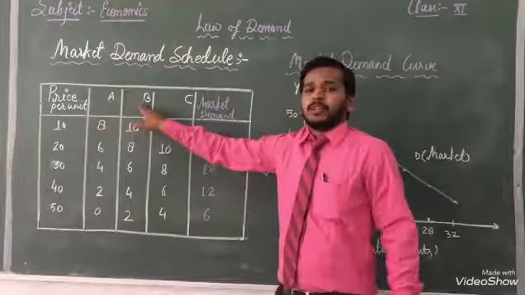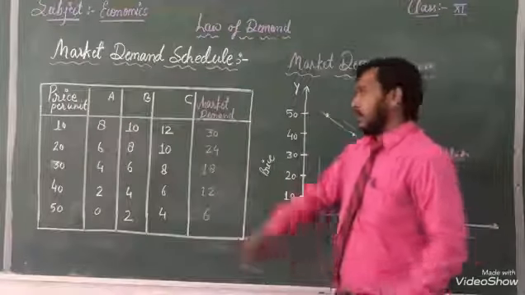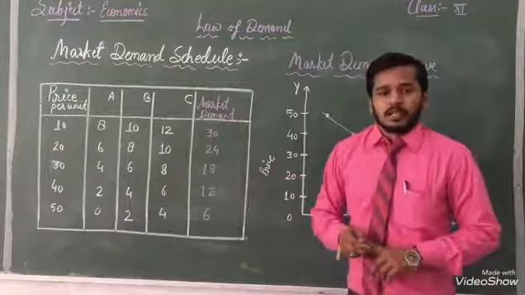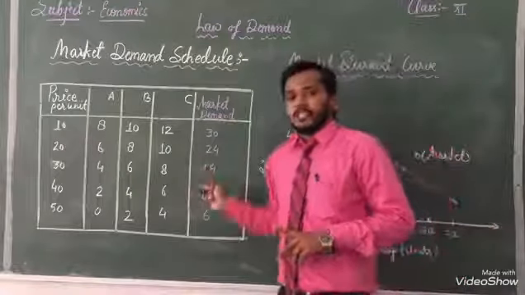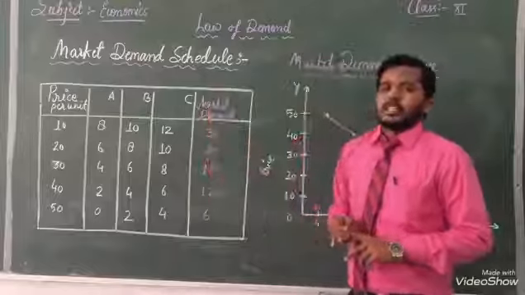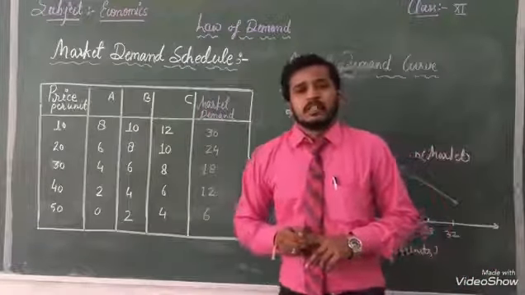demand of A, B, C, and when we add the total we get market demand. Clear? Now before starting this topic I had told you the relation between demand and price should be negative.